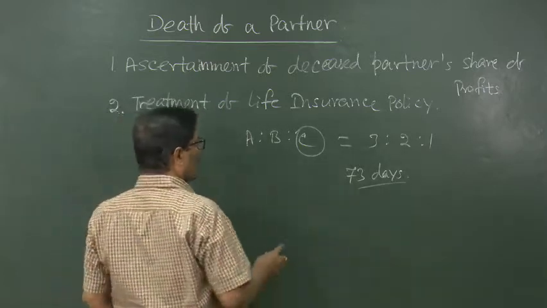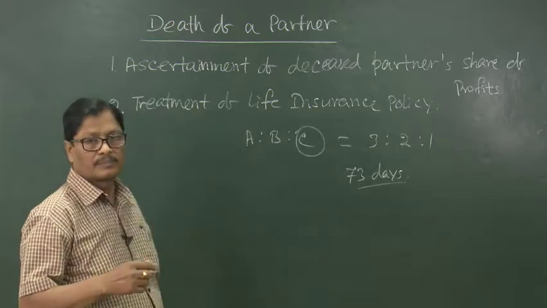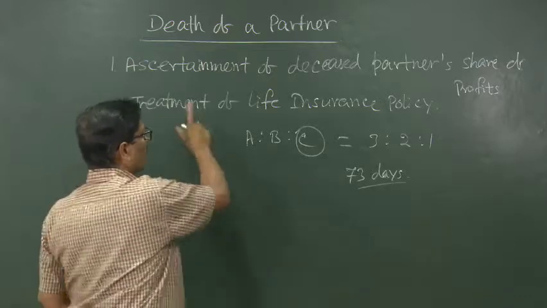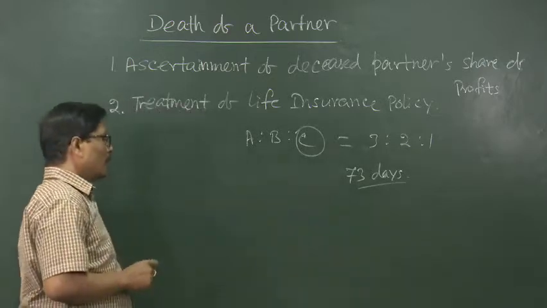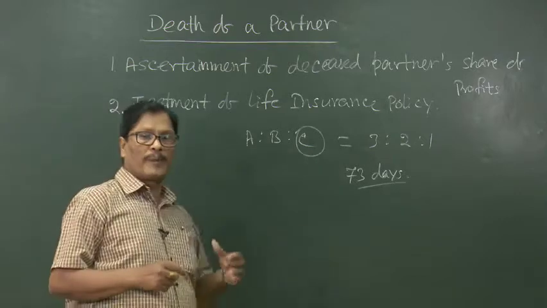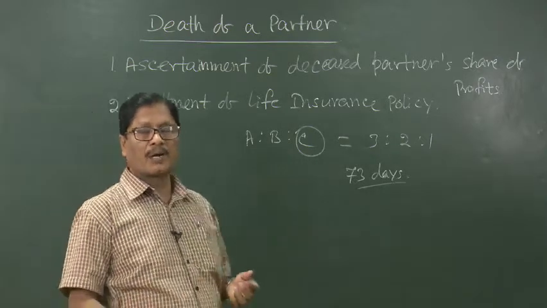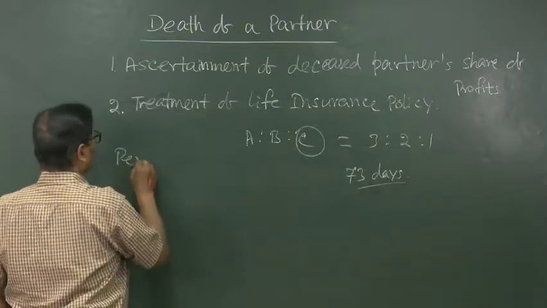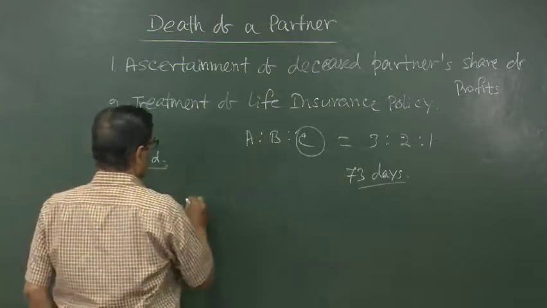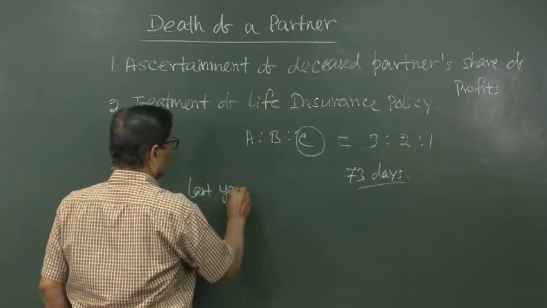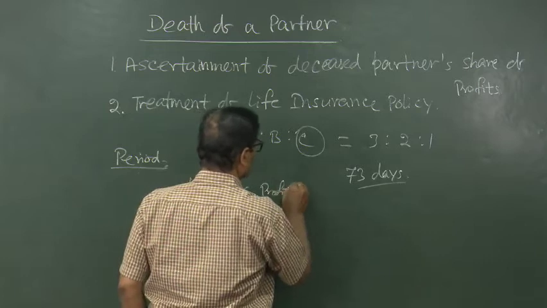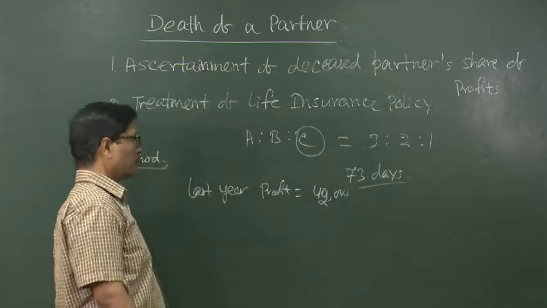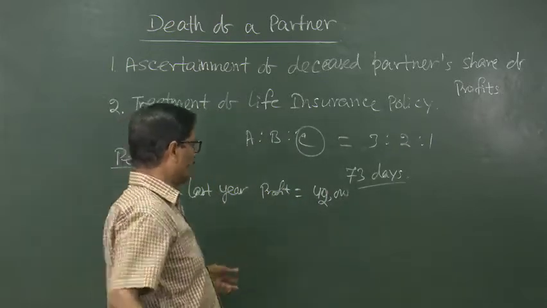So, how he will be taking his share of profit up to the date of his death, that is the special point here to be discussed. It may be based on the basis of period, or on the basis of sales. Suppose on the basis of period, how it will take place. Suppose last year profit was 40,000 or say 42,000. Last year profit was 42,000.